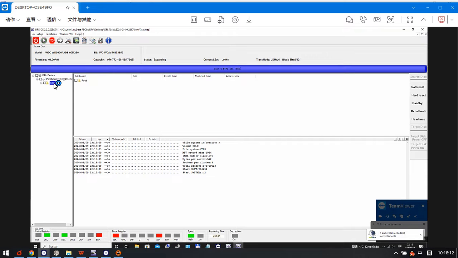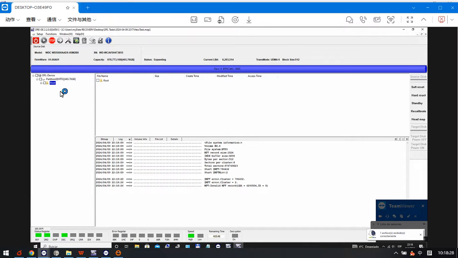There are some bad sectors on this drive, so when trying to expand the folders under this partition, there will be some errors. So for this kind of drive, it's best to set up the head map and image the patient drive.